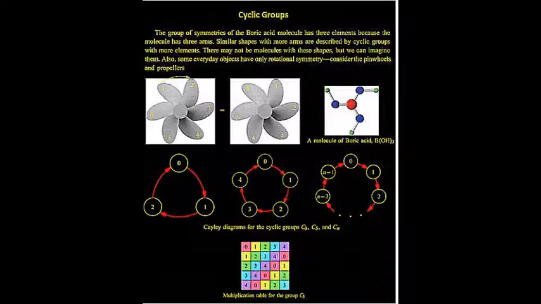In our everyday life, we can find rotational symmetries in many objects. For example, if we consider pinwheels and propellers, then we can find rotational symmetries. We know that in the cyclic group C3 there are only 3 elements, 0, 1 and 2. Similarly in C5 there are 5 elements starting from 0 to 4. In such cyclic groups we can find rotational symmetries.